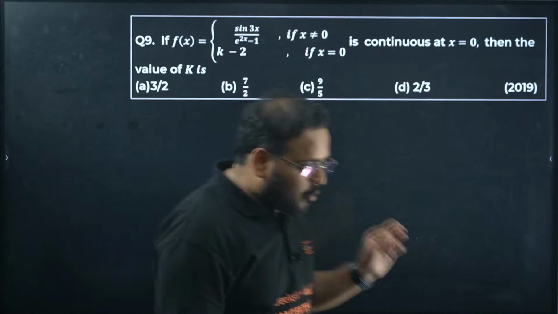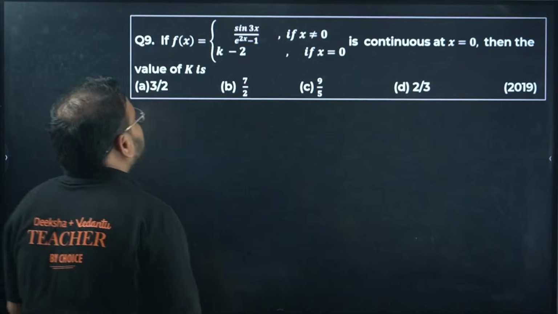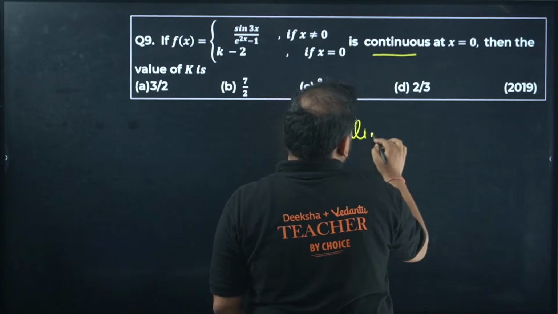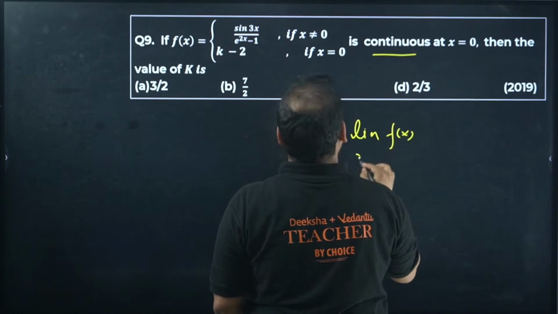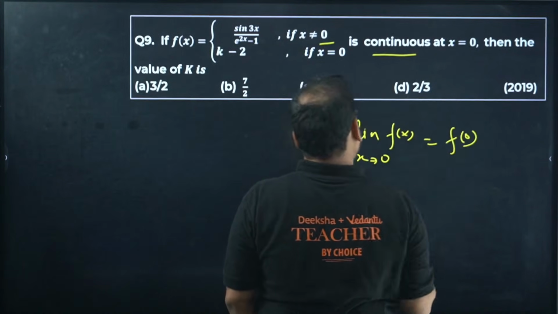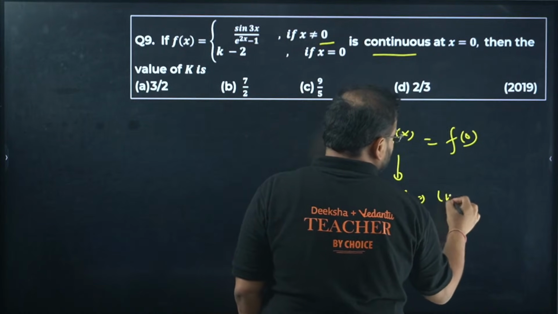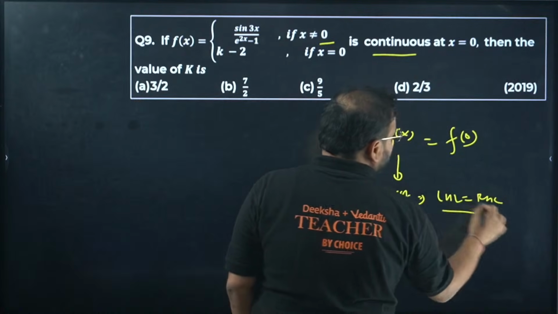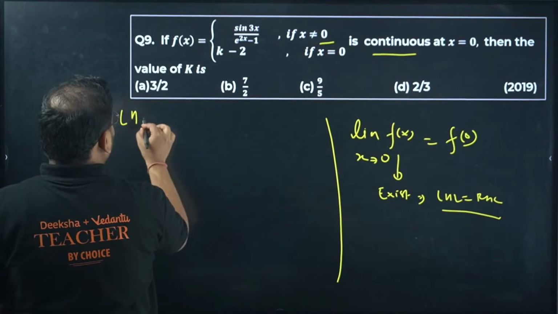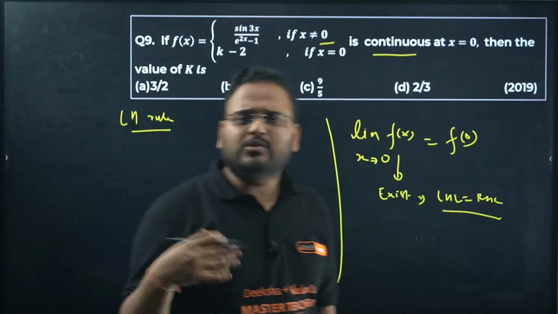Anyone has doubt? I'll go back and help you over there. Okay. The function is sin 3x over e power 2x minus 1, and k minus 2 is there. Continuous means the limit value of the given function when x tends to the value a, in this case 0, is equal to f of 0. Limit exists means LHL becomes equal to RHL. We can do all of that or simply use the LH rule to get the answer. It is not your board exam, so we can use the LH rule directly. It's a KCET question, so we can use the LH rule directly.